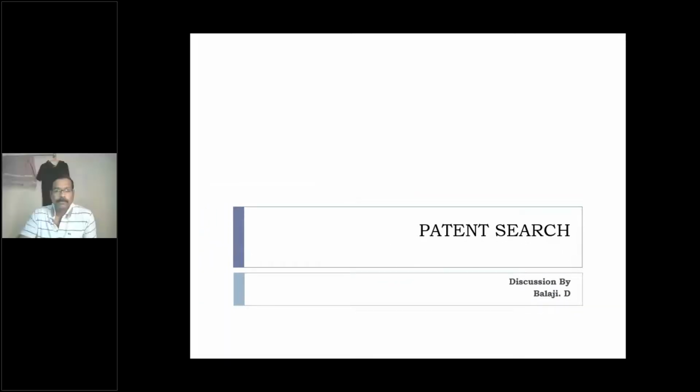Just as a recap, we started with a basic introduction about intellectual property, and slowly moved into basic, or I can say day-to-day life, inventions and how it really works. We then moved to the next stage of how basic thinking ability can be effectively enhanced. This is the way we started day one, followed by day two.